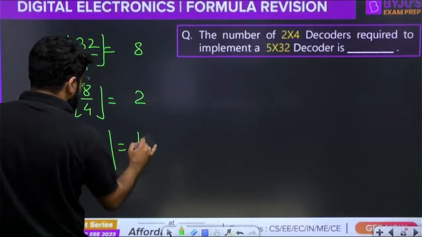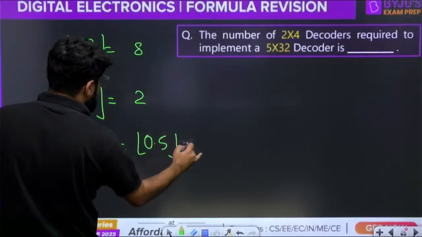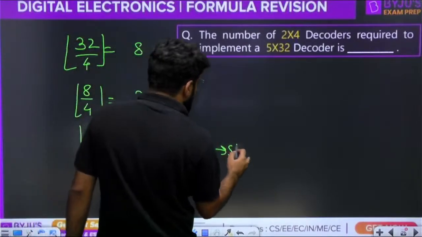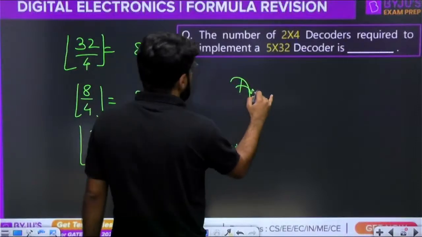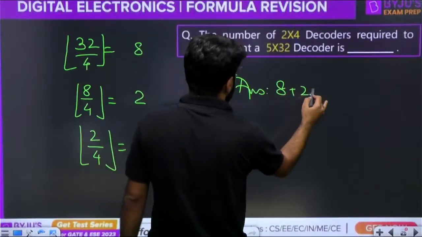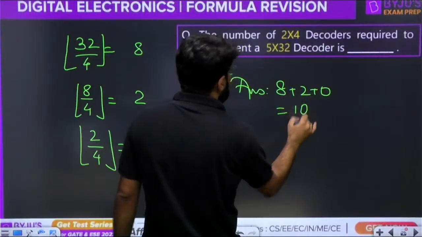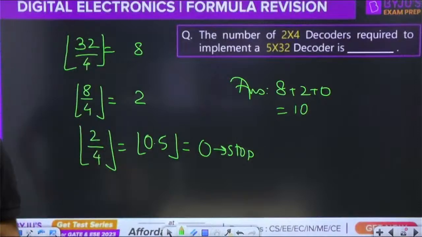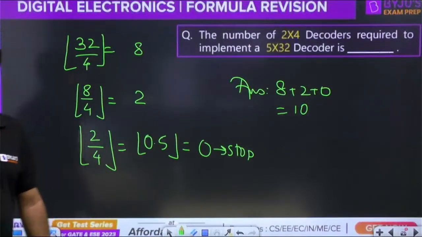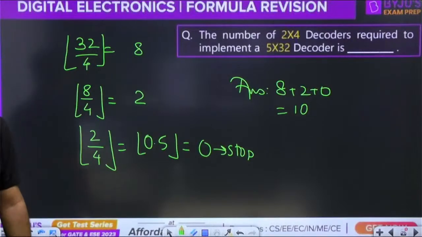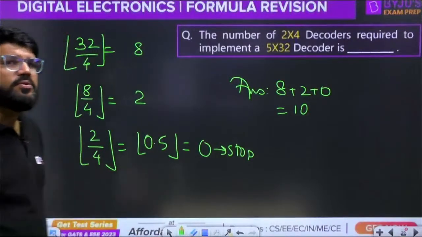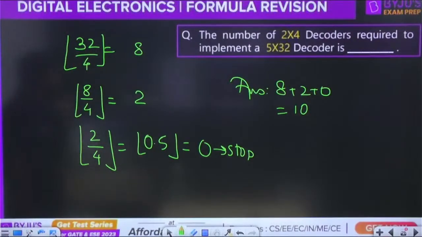What is the floor value of 0.5? It is 0. So 0 पे stop करेंगे. My final answer is the addition of all of them. My answer is 10 this time.